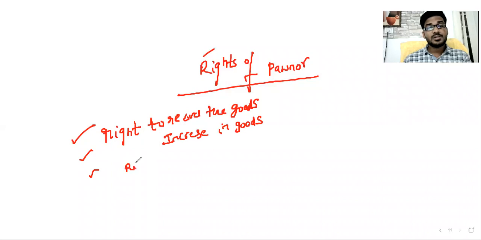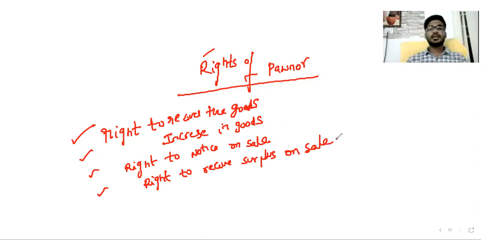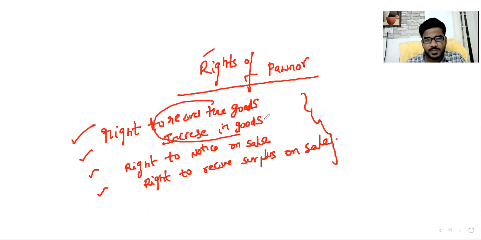Right to receive notice on sale. And also the right to receive surplus on sale. These are the rights of Pawnor: right to recover the goods, right to increase in goods, right to notice on sale, right to recover surplus on sale. These we have already studied; normal increase in these two concepts we have studied.